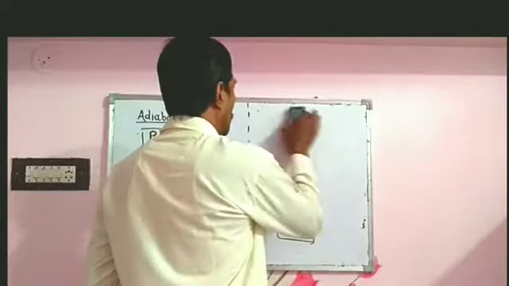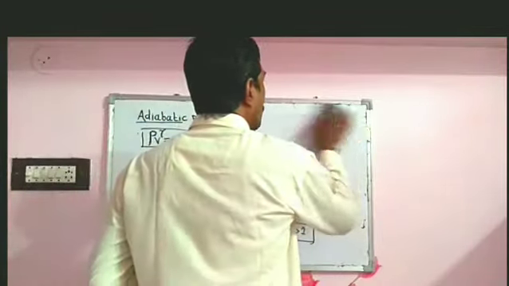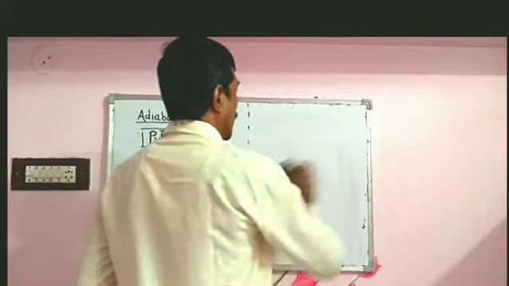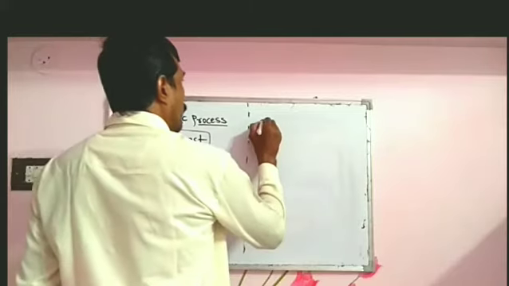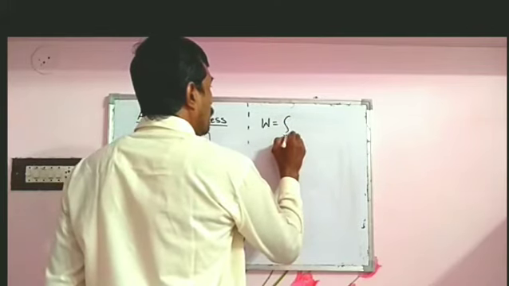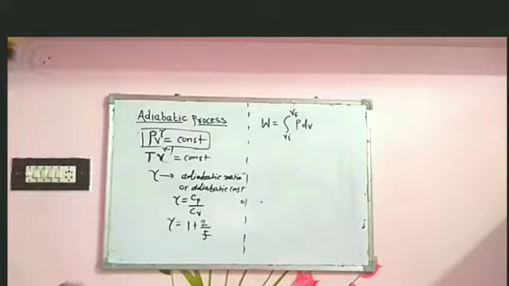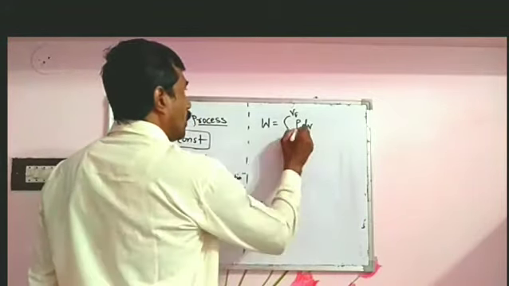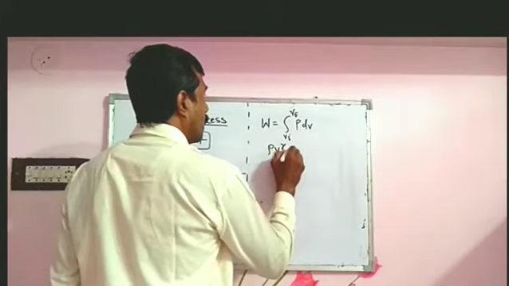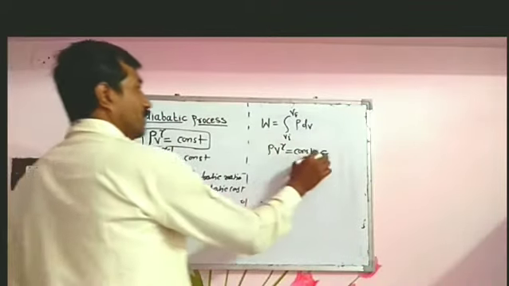And we know, student, that in case of an adiabatic process or change, no heat enters the system from the surroundings, or is released from the system to the surroundings. In an adiabatic change, the work done W is equal to the integration from Vi to Vf of P dV, and we substitute the value of P from the equation of state PV to the gamma equal to constant C.